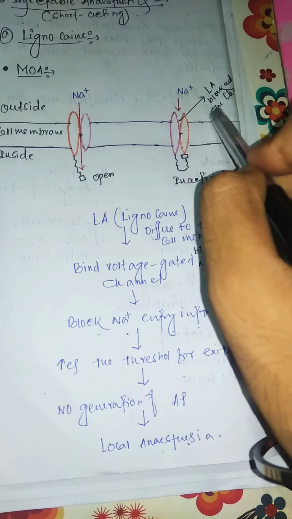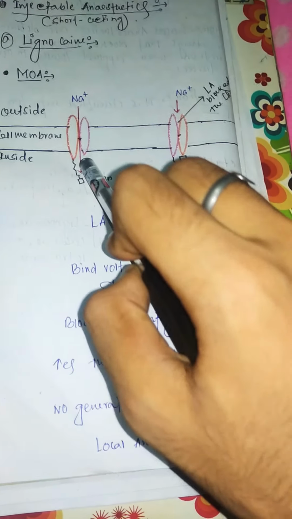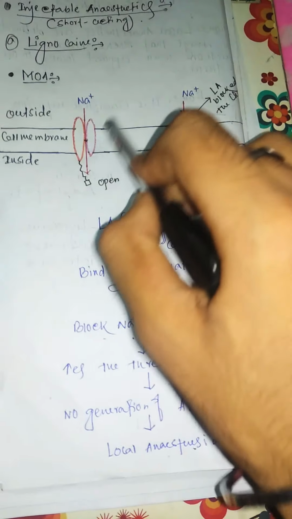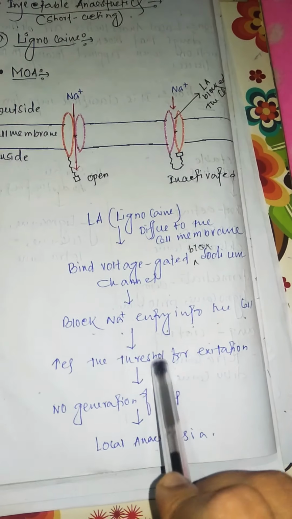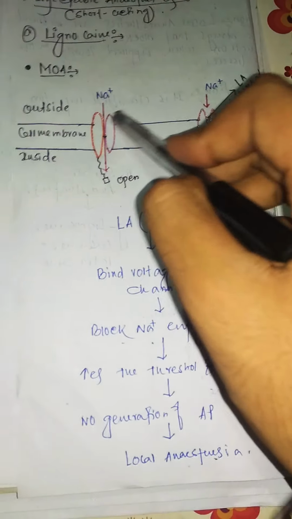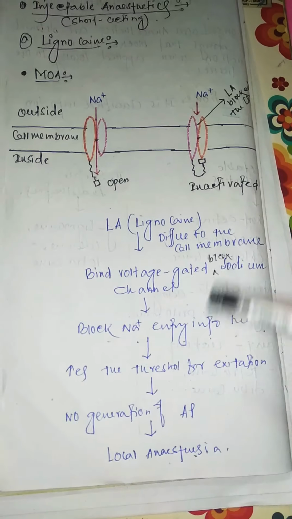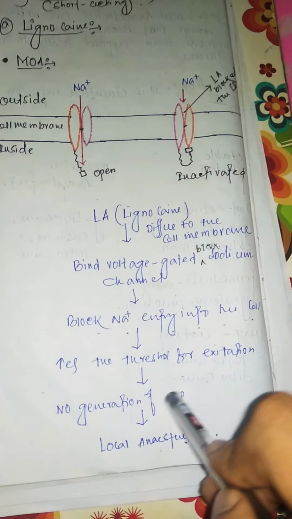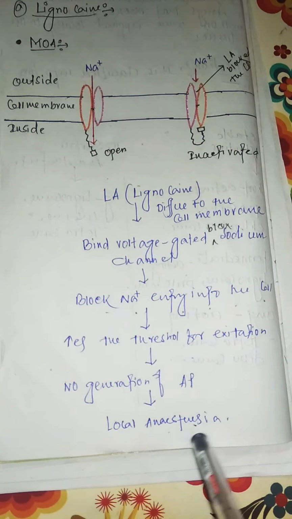When the local anesthetic is applied, what will happen? Sodium cannot enter into the cell because the local anesthetic is blocking the channel. That's why sodium ion cannot enter into the cell. So the sodium ion entry into the cell is blocked. Then what will happen? It increases the threshold for excitation. When sodium ion is not entering the cell, the threshold will be increased for excitation. And what will happen as a result? No generation of action potential. AP means action potential. So action potential won't be generated, and further it will lead to local anesthesia.